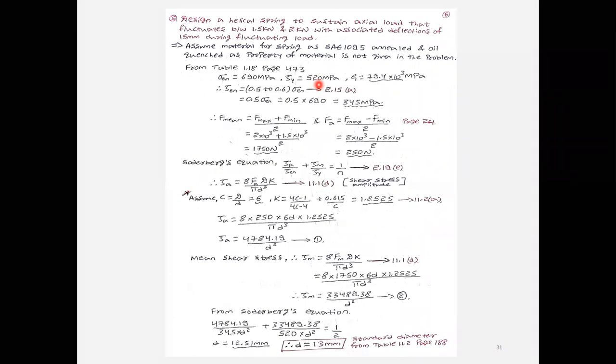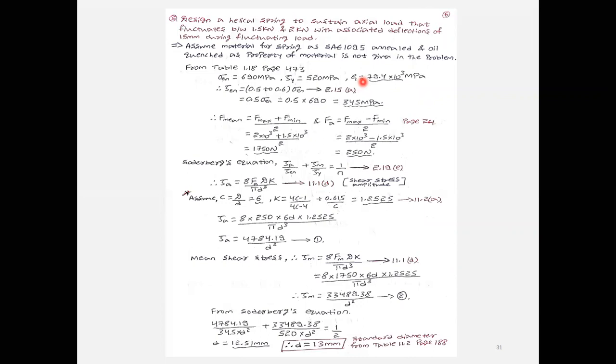Similarly, the sixth column is the endurance limit, which we'll call sigma en. It is also in megapascal or Newton per mm square, and that value is 690. After that, in the ninth column, you will get the modulus of rigidity, G value, that is 79.4 gigapascal.